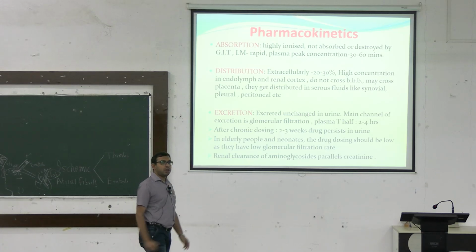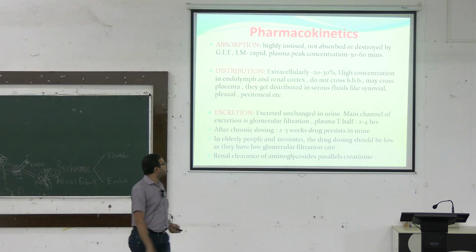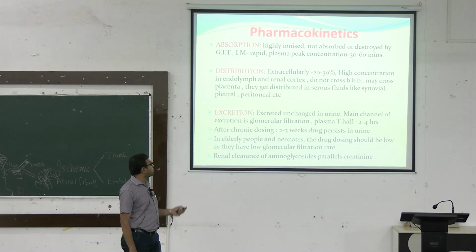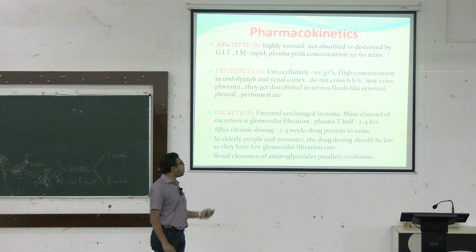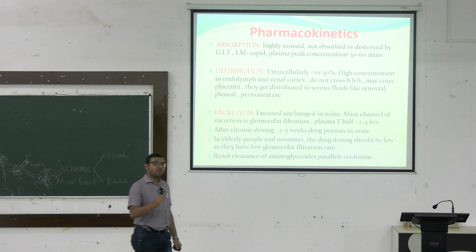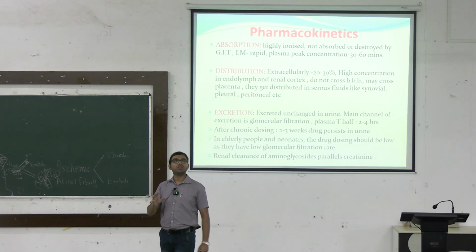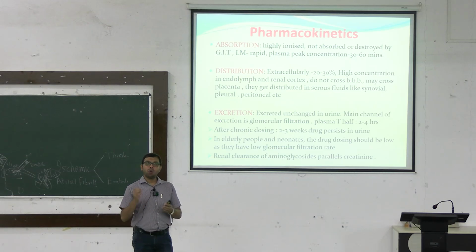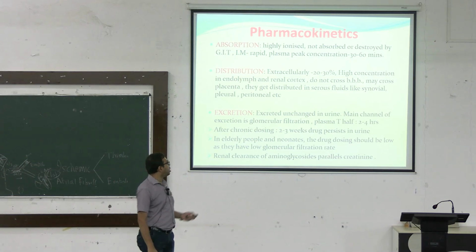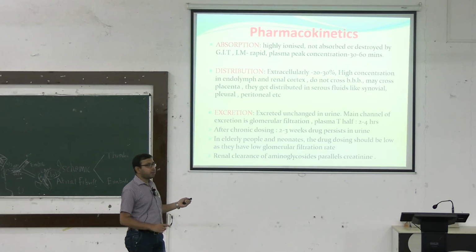Absorption, as we have already seen, is not oral; mostly we have to give it by the parenteral route, intravenous or intramuscular, with peak plasma concentration at 30 to 60 minutes. Distribution is mainly extracellular, 20 to 30%, with high concentration in endolymph and renal cortex. Endolymphatic fluid is within the inner ear, and the drug also achieves high concentration in the renal cortex. That's why the adverse effects are ototoxicity as well as nephrotoxicity. It does not cross the blood-brain barrier, may cross the placenta, and gets distributed in serous fluids like synovial, pleural and peritoneal fluid, etc. It is excreted unchanged in urine.